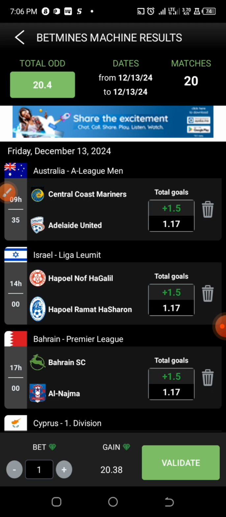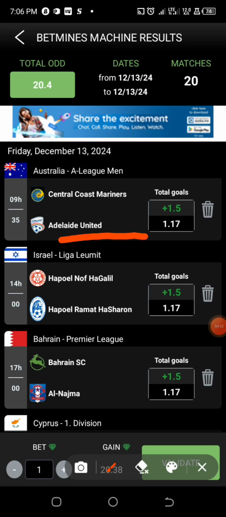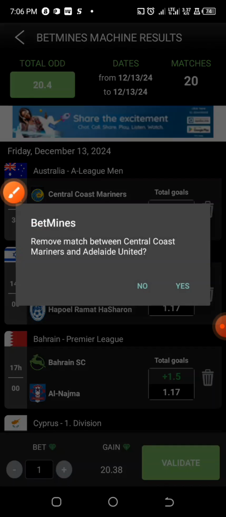Actually, most of these 20 games will come out as over 1.5 goals, and we just cut the ticket. So in this video I'm going to select out some that are expected to be more over 1.5 goals. We all know that if you have been following most of these leagues, like the Australian leagues, you will notice that they score goals very well, and they are very good for predicting first half over 0.5 goals too. But I will not pick it in this game. I'm going to delete it.